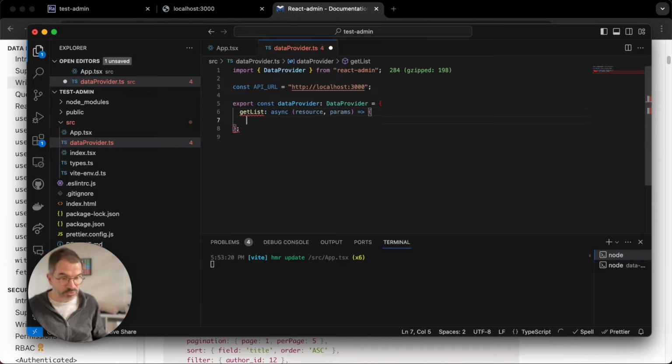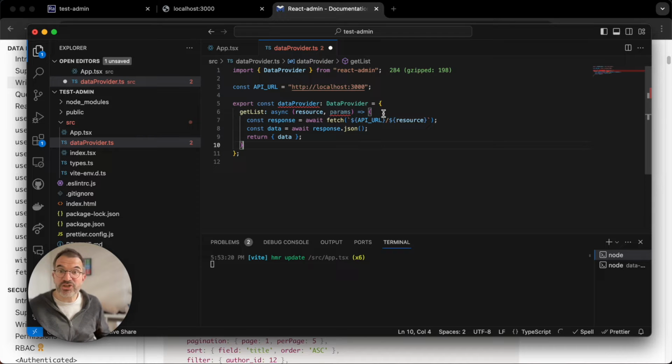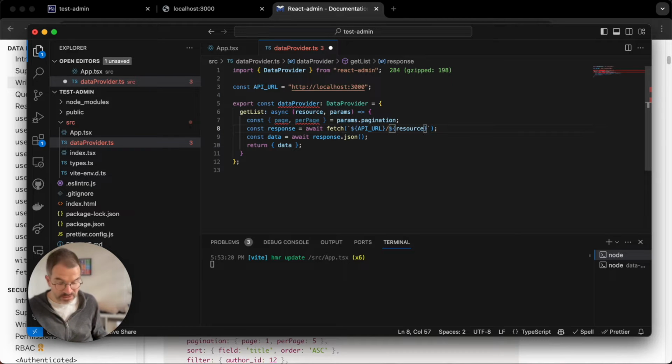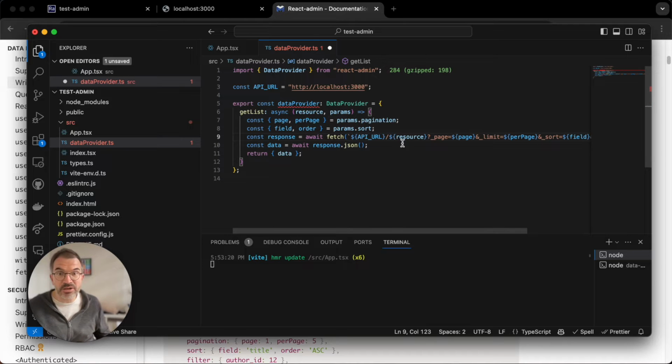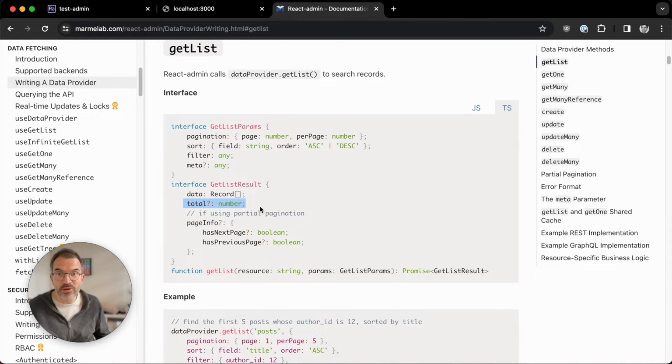To implement it, I will fetch the API with the name of the resource and return the data from that. I will be a bit smarter because I don't want to have the entire list of resources, so I will use the parameters, for instance, the pagination parameters, and I will pass them as query parameters here. I will do the same with the sort parameters that I will pass here, and I'm missing something here because again I need to return the total number of results.